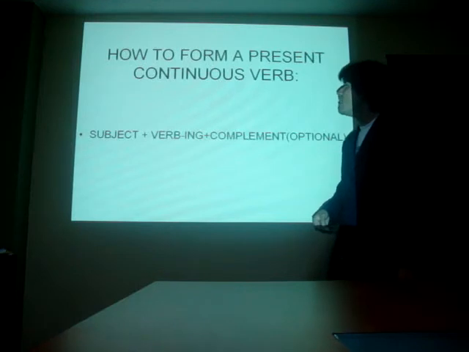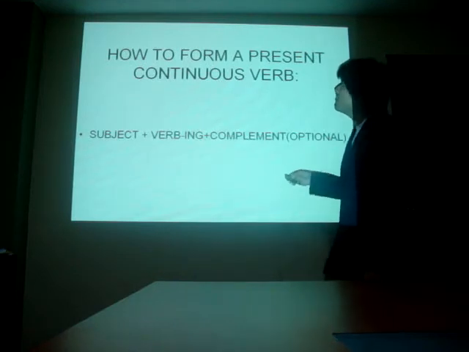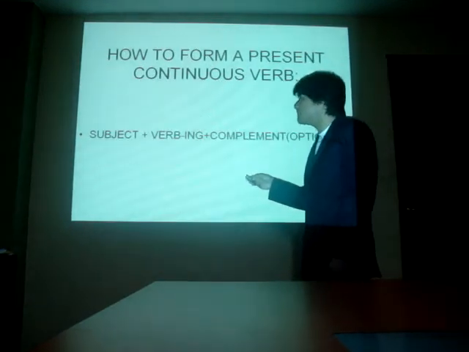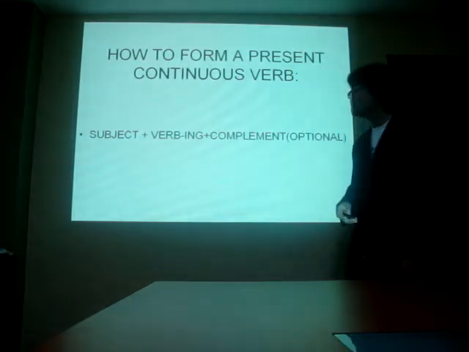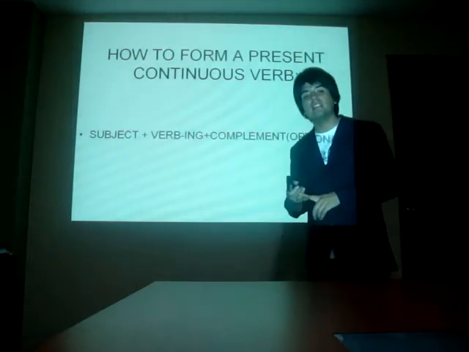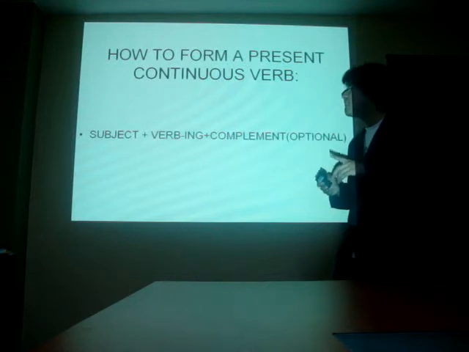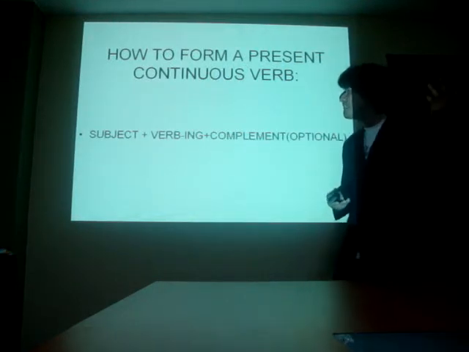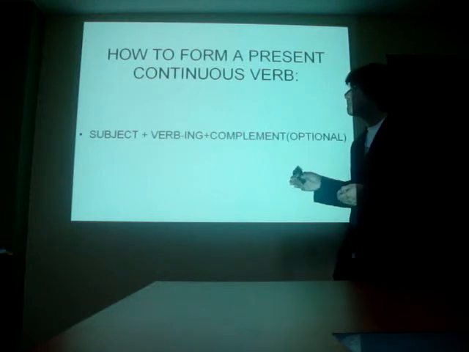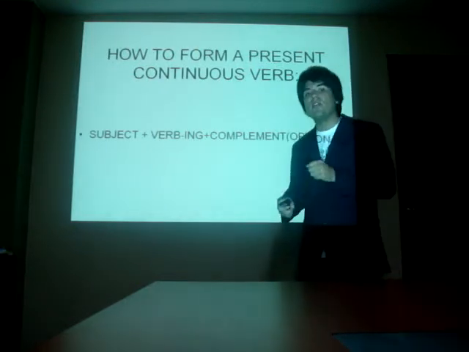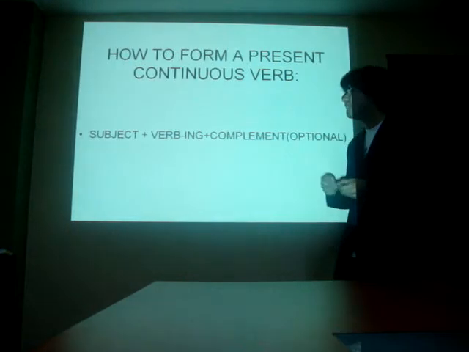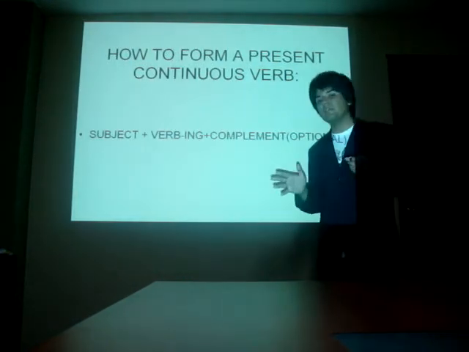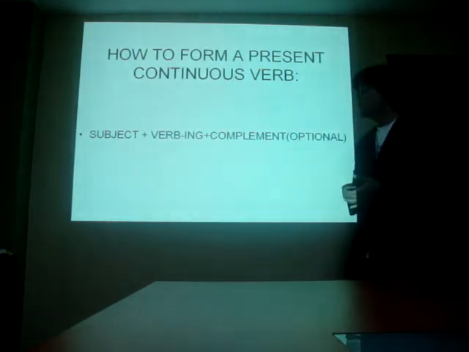And next, how do we make a sentence in present continuous? We use a subject, like a pronoun, like he, she, it, they, or a name, like Alexander, Madeleine, Leslie, plus a verb with the ing form, like running, drinking, eating, any kind of verb, plus a complement.